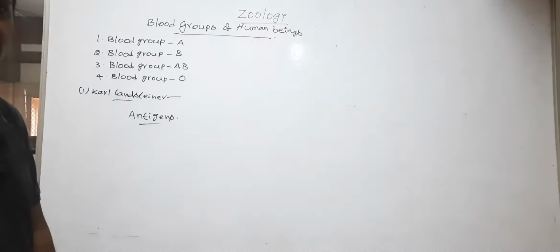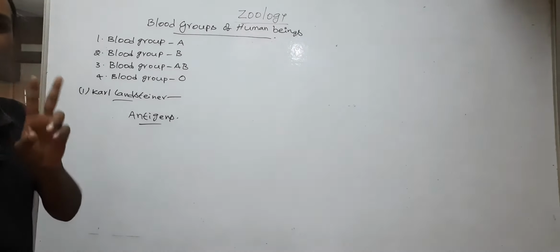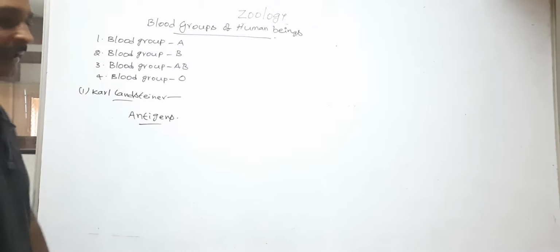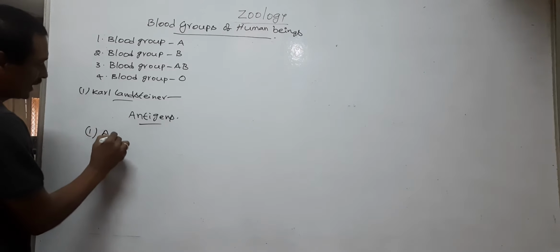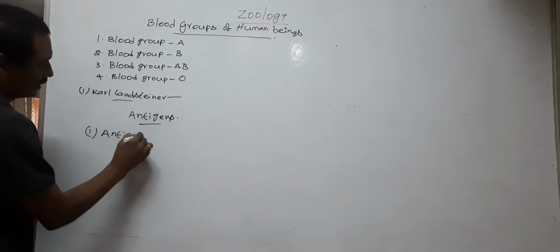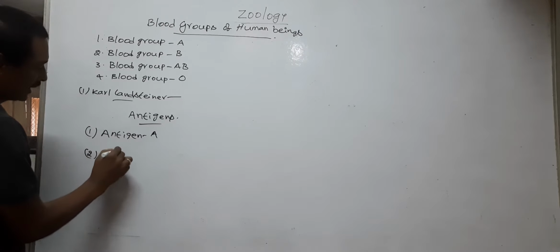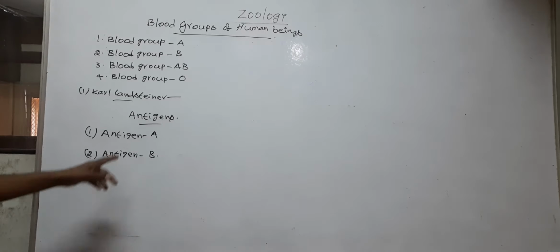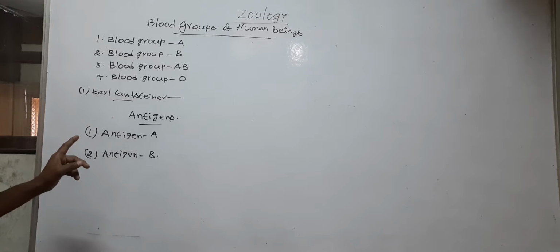Carl Landsteiner identified two types of antigens in the blood of human beings, such as antigen A and antigen B. So antigen A and antigen B were both discovered by Carl Landsteiner.